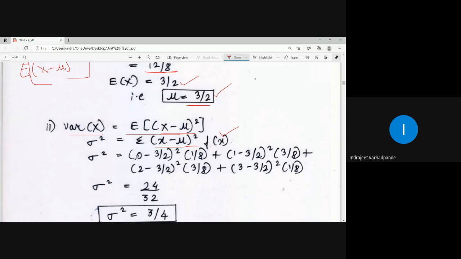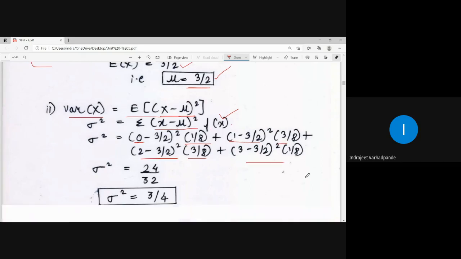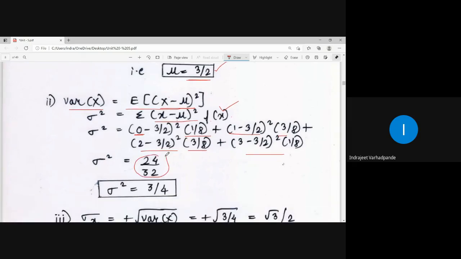So the first value of the random variable is 0: 0 minus 3 by 2 whole square into its probability 1 by 8. 1 minus 3 by 2 whole square into 3 by 8. 2 minus 3 by 2 whole square into 3 by 8. 3 minus 3 by 2 whole square into 1 by 8. If you work out the answer, it comes to 24 by 32, which we can get as 3 by 4.